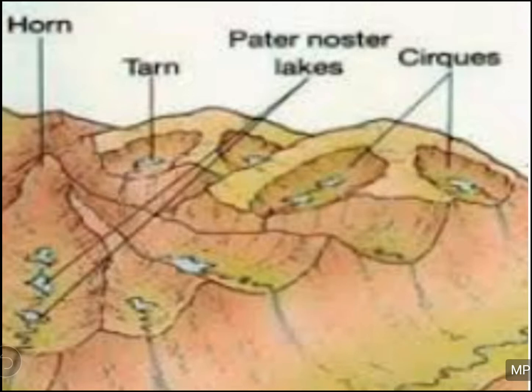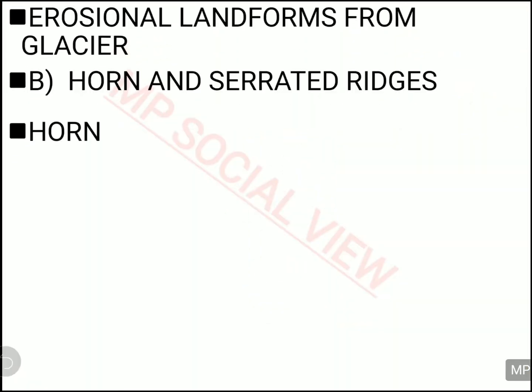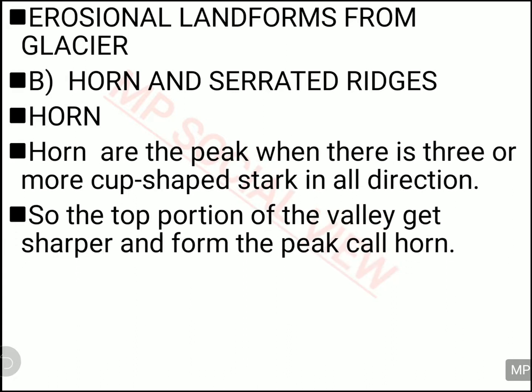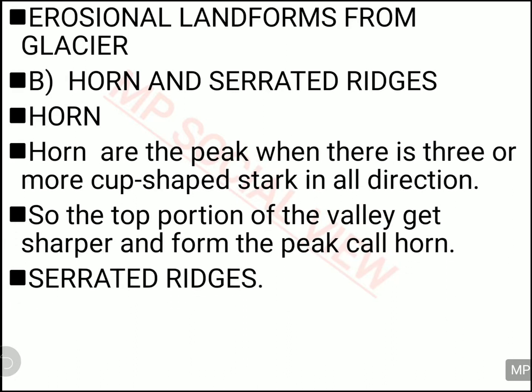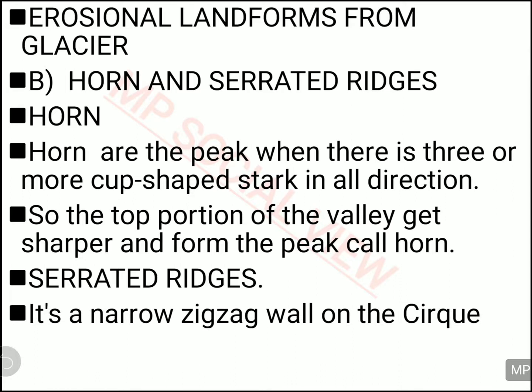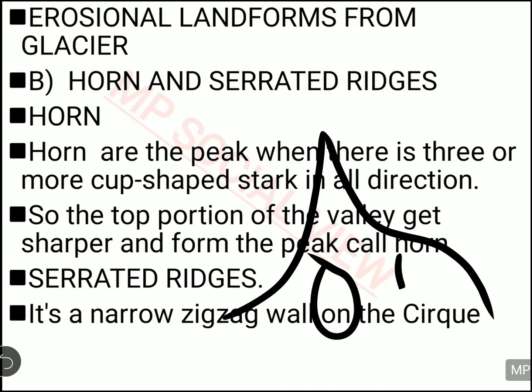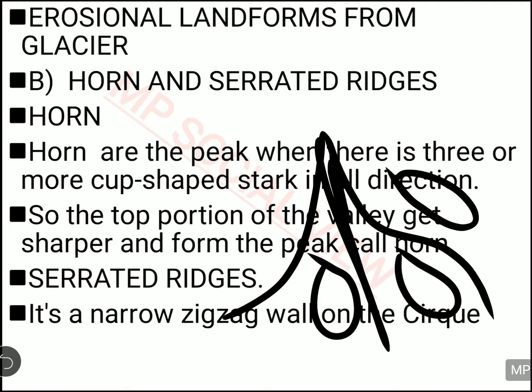And serrated ridges are also made by the glacier. What are serrated ridges? Serrated ridges are the zigzag ridges between two cirques. Suppose in a glacier this cirque is made here, this cirque is made here, and this cirque is made here. So in between the cirques you will have these zigzag ridges.